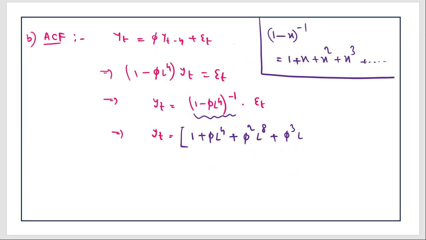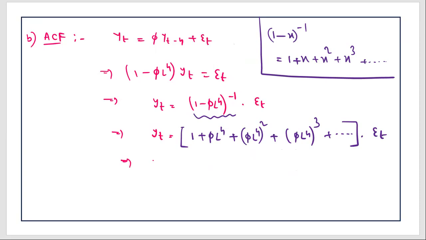Or let me write it in this fashion. Phi L to the power 4 and a whole square of that, phi L to the power 4 and a whole cube of that, and so on and so forth. And then epsilon t term is as it is.